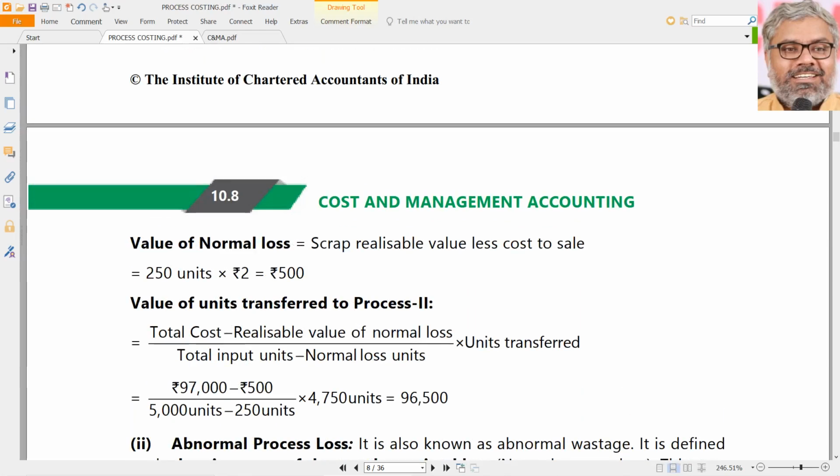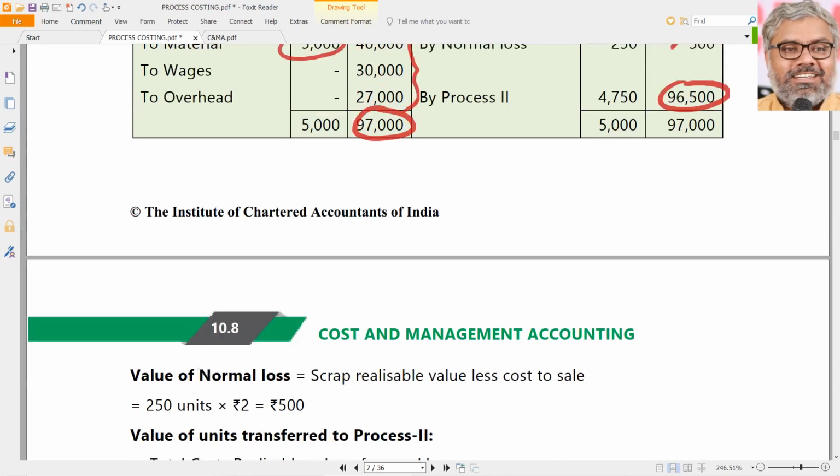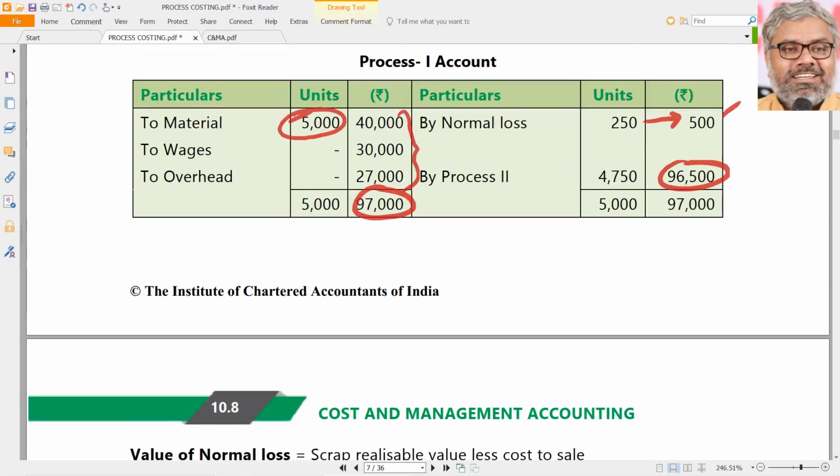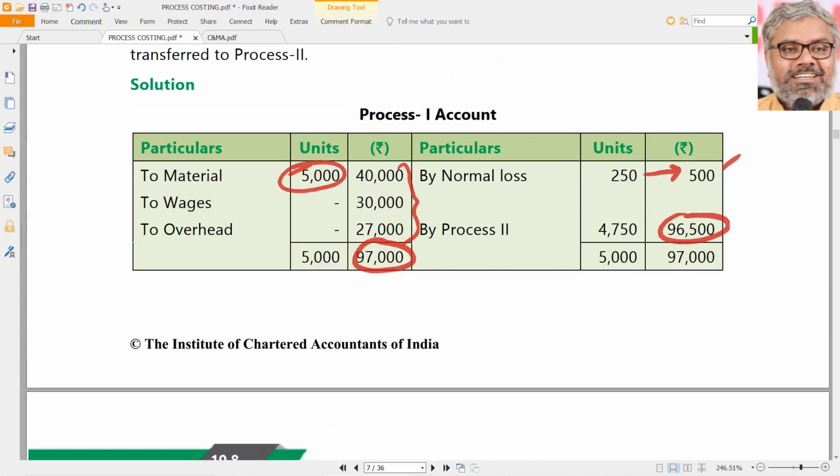Then what is the amount of cost that is transferred to the next process? In this case it is 96,500. How many units are transferred? 4750. Now the cost per unit definitely is different than earlier. Now it is around 20.32. Just for understanding once again, 20.32 is the cost per unit.